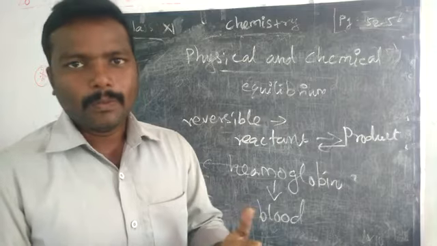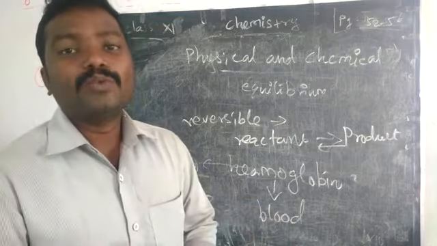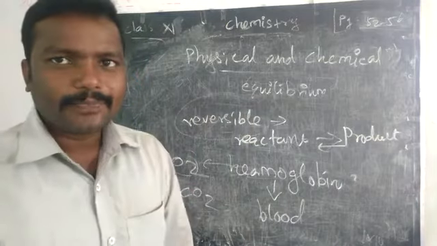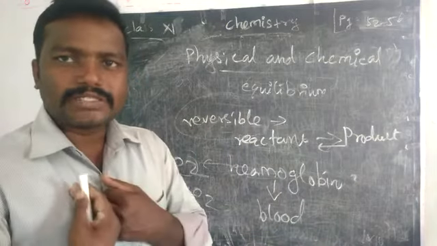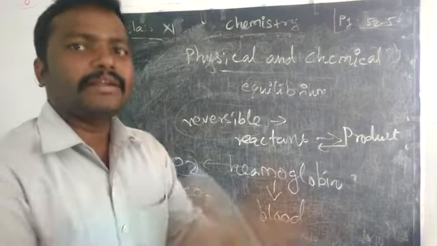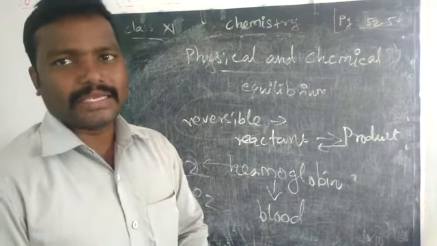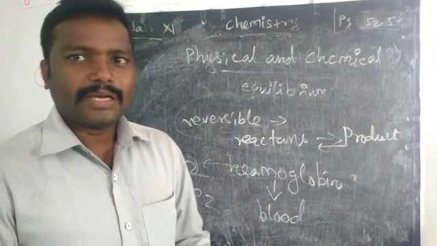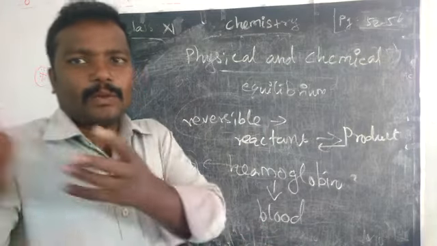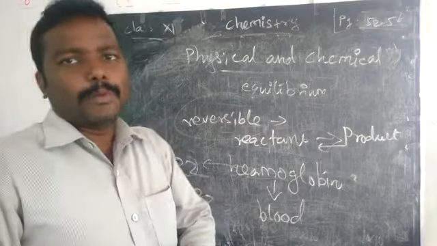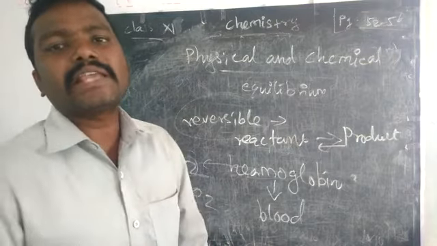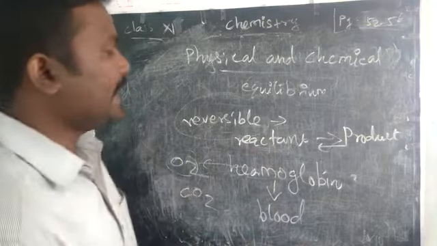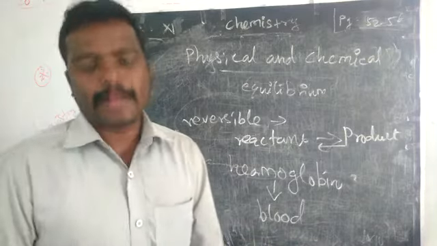Okay, so hemoglobin is involved in a reversible reaction. How, sir? First it takes up oxygen, again it returns carbon dioxide. The reactant and product may be the same or different, but what happens? A particular gas is absorbed by hemoglobin, that we will call oxyhemoglobin. Okay, and also it is returned back. Very good example for reversible reaction.